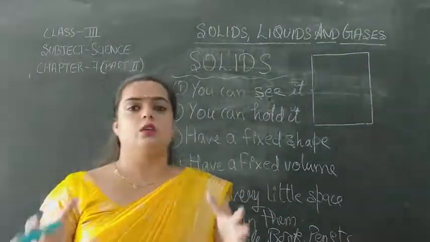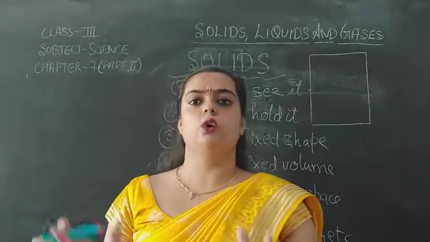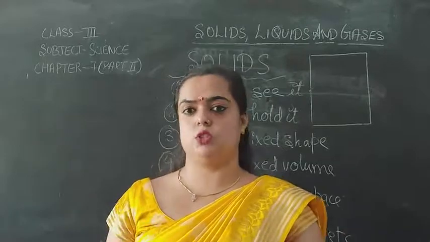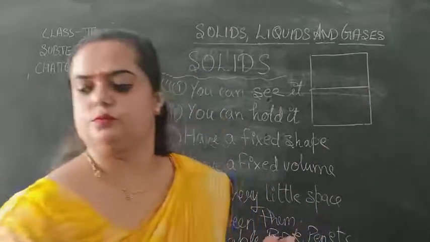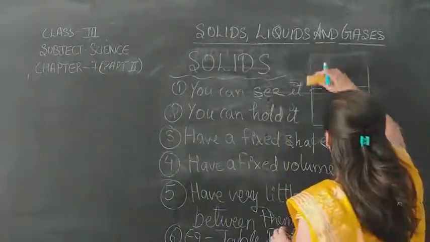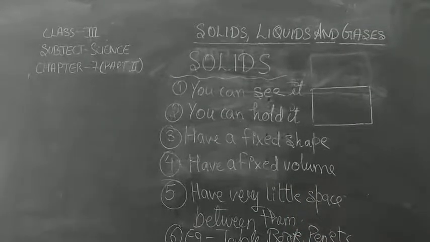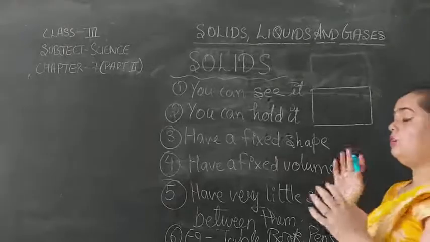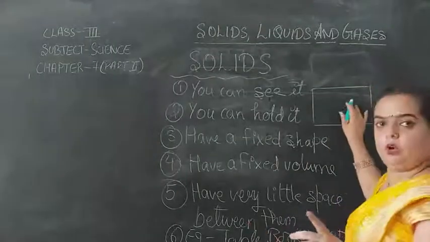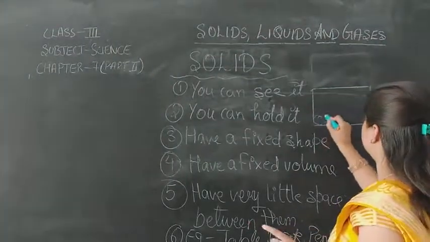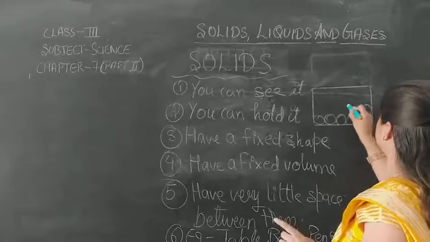Children, solids are made up of molecules. Alright, now I will show you the molecular arrangement of solids. See, in our last session, I told you that molecules are tiny ball-like structures, right? So, we will draw molecules here. These ball-shaped structures are molecules.